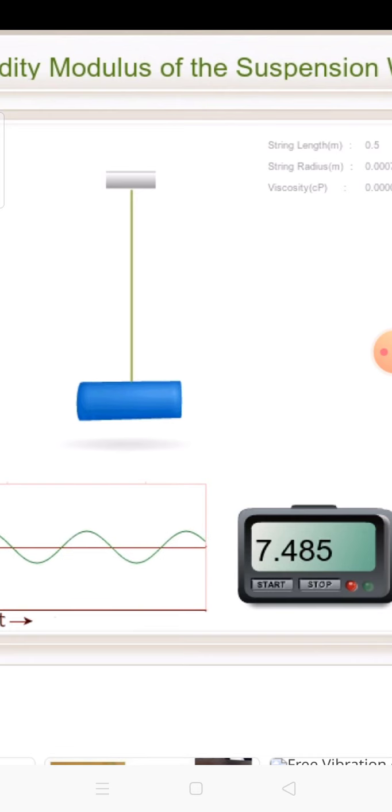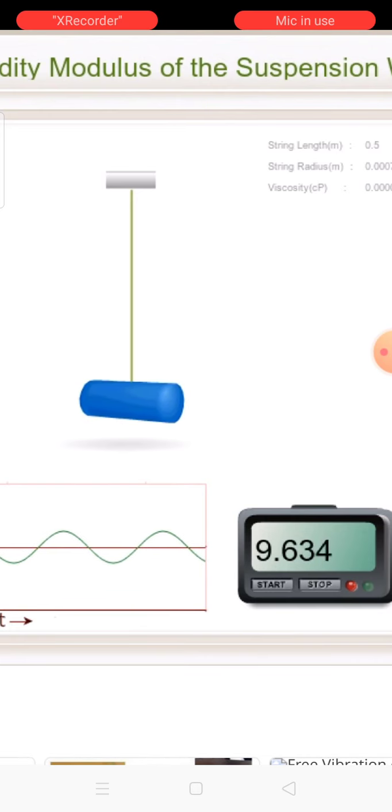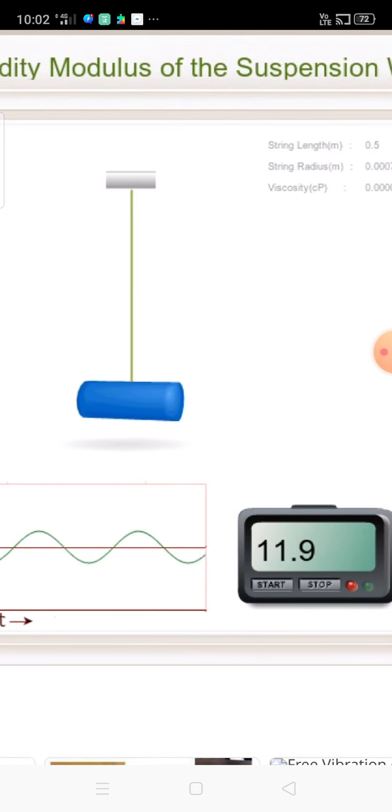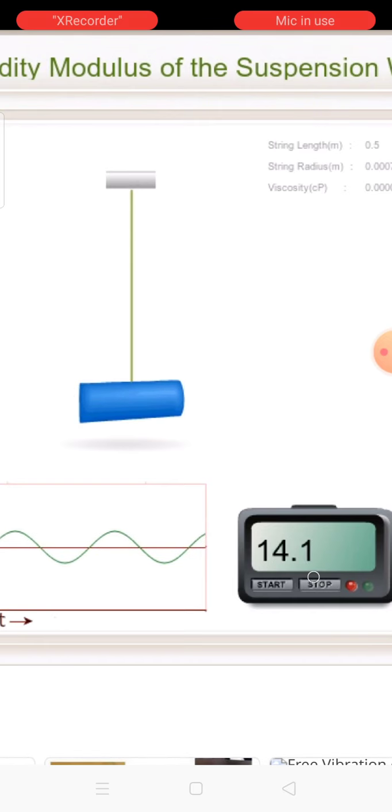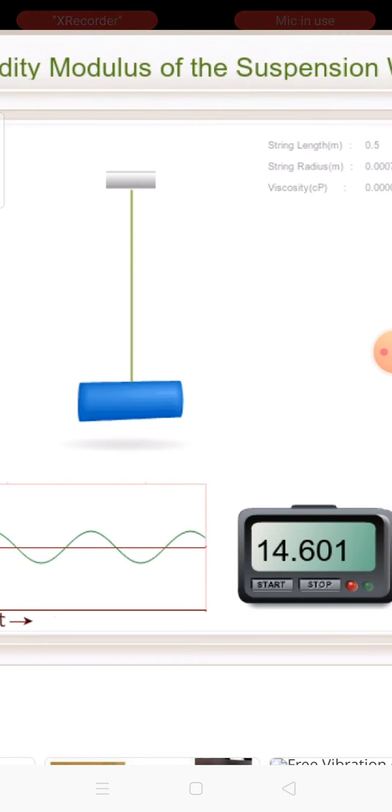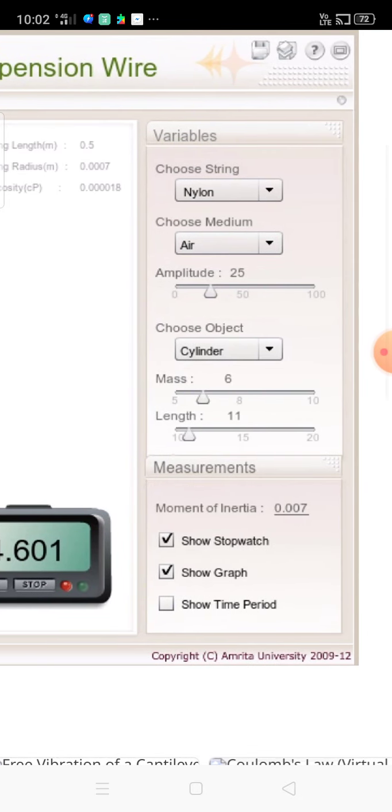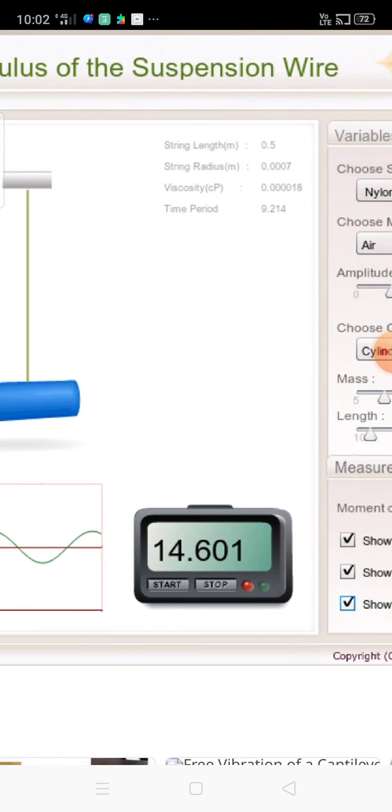Unlike physical practicals, you can start and stop it by touching it, but here it is not possible. I click the start and stop button, and it stops the motion. Then I click show time period. The time period is 9.214, so the time period obviously increases.